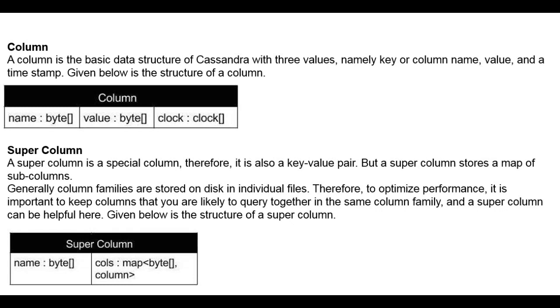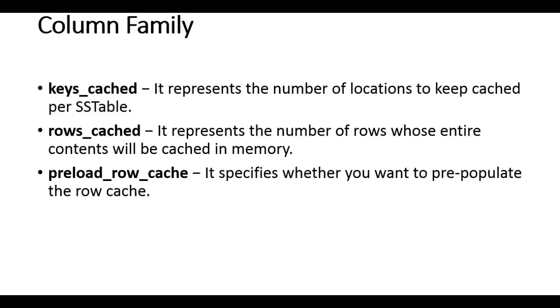Now let's see which particular attributes the Cassandra column family has. As I told you earlier, the column family is a container of ordered collections of rows. So the column family has these three attributes. The first one is the keys cached. It represents the number of locations to keep cached as per the SSTable. SSTable is what? The files on the disk.